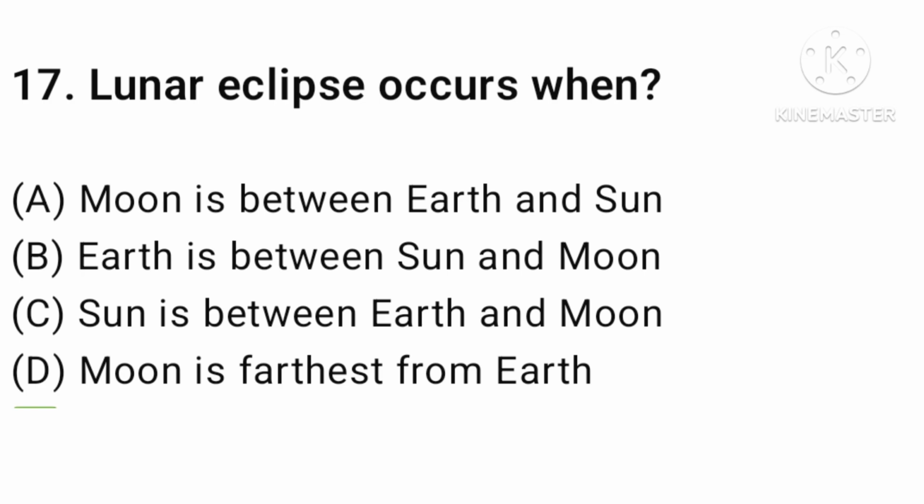Next question. Lunar eclipse occur when moon is between earth and sun, earth is between sun and moon, sun is between earth and moon, or is the farthest from the earth. Let's find the answer. The answer is option number B. Earth is between sun and moon.